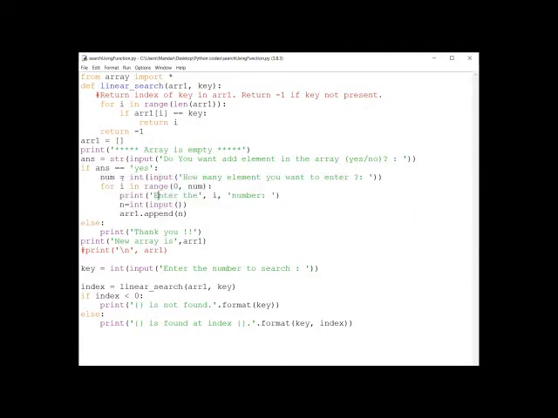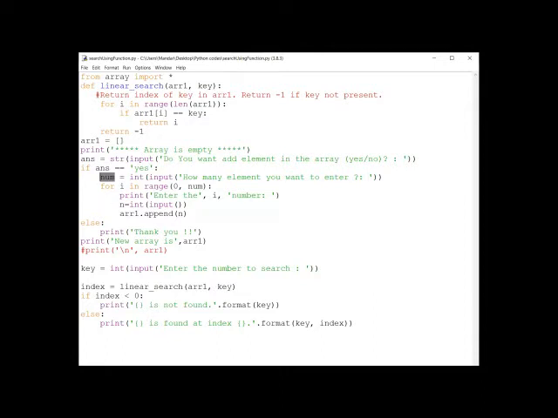Here again, this is the syntax for taking the elements from the user through the keyboard. So an integer type of value I am expecting from the user. This input is a predefined function in Python. How many elements you want to enter? Now it will ask, first of all, how many elements you want to enter in your array. Let us say, suppose I have entered 5. So 5 will be assigned to the num variable.